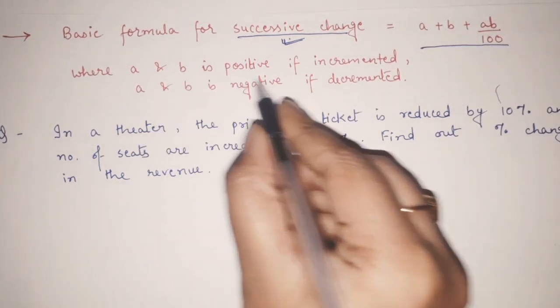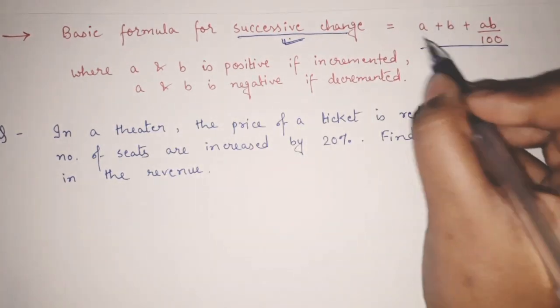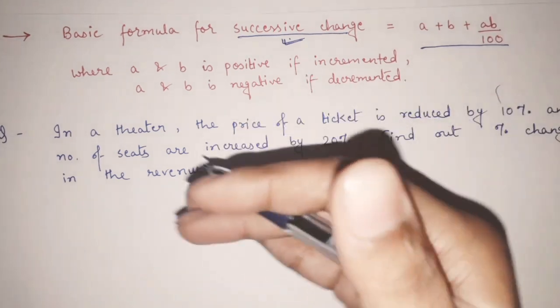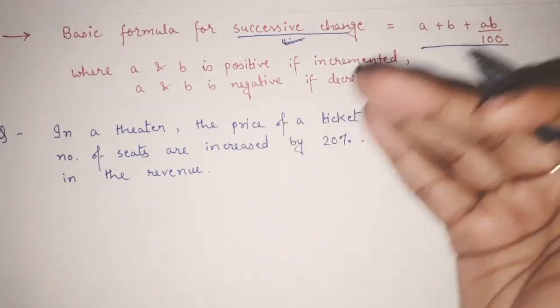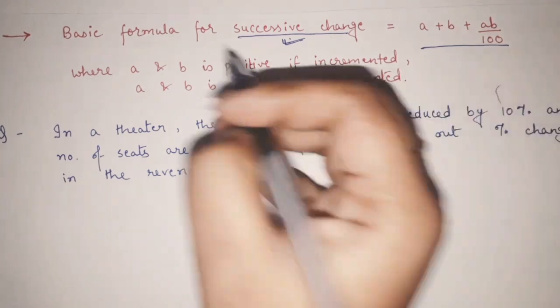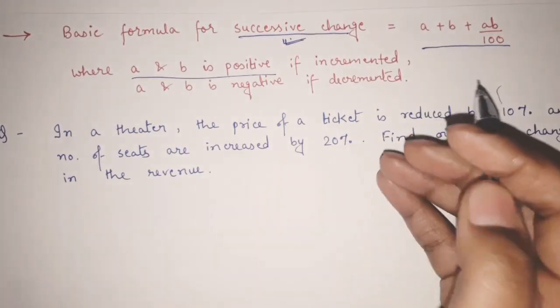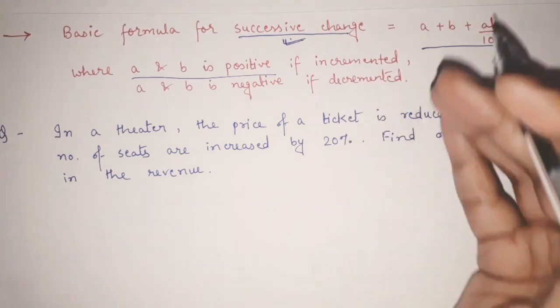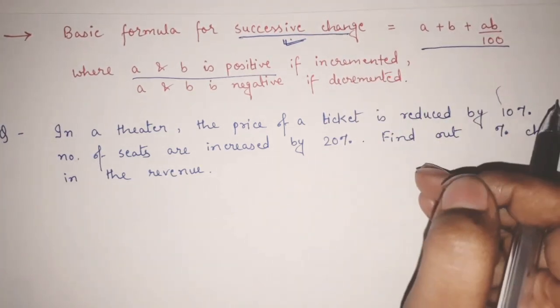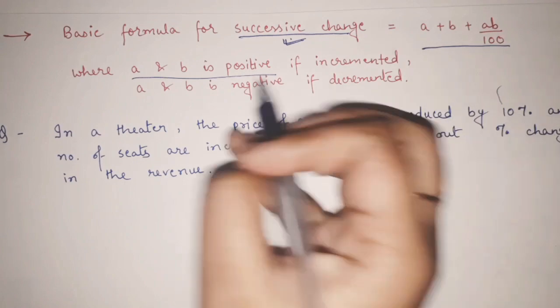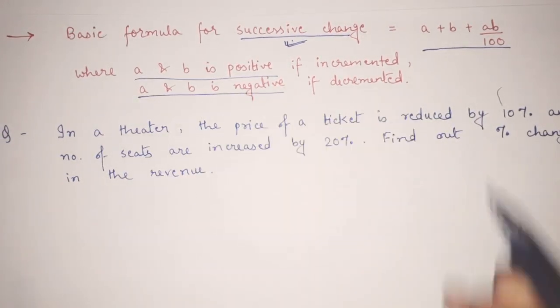Here A and B is okay. And what about A and B? If the change is positive, if something is increasing, there is an increment, in that case A and B will be positive. But if A and B are decreasing, there is a decrement in anything, in such kind of changes A and B value will be negative.